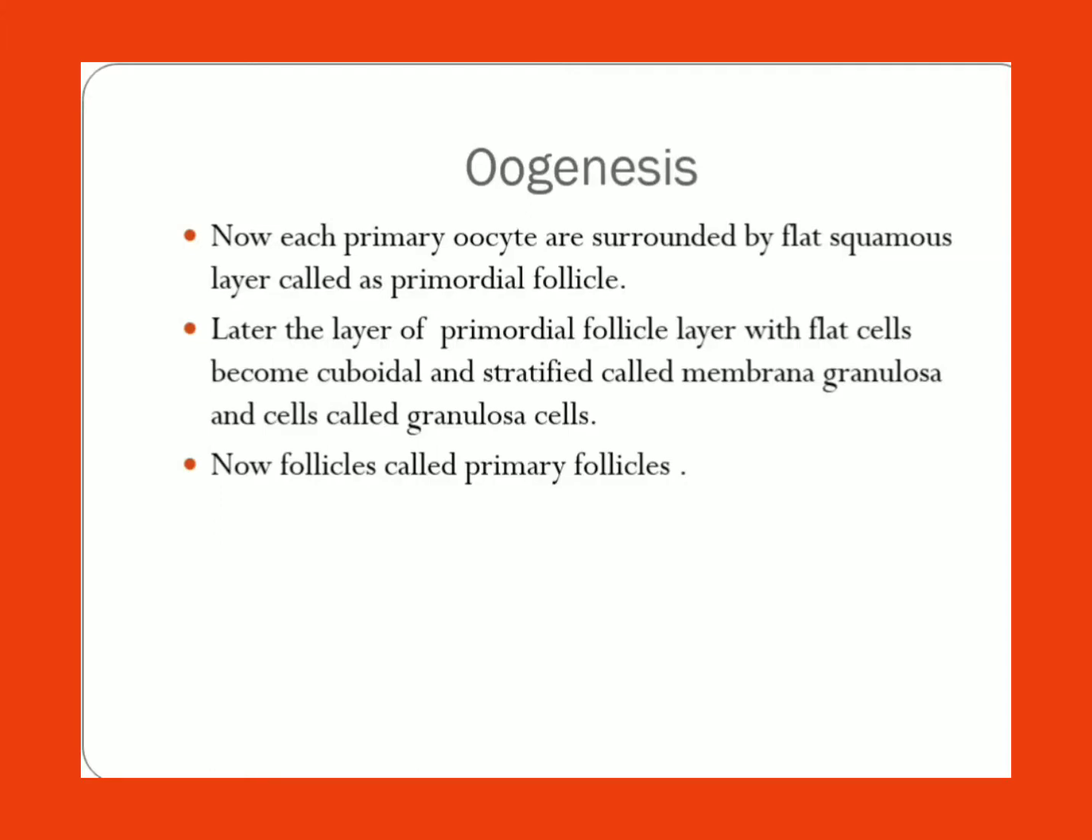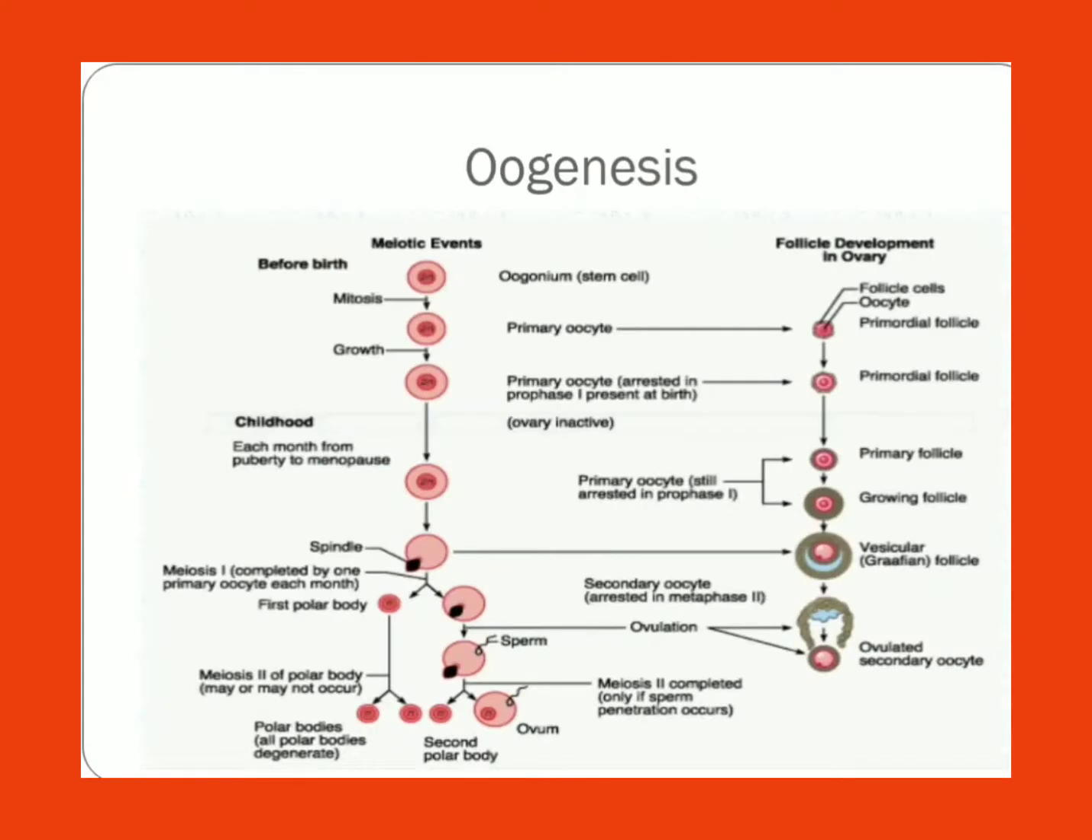So these primary oocytes are surrounded by a flat, that is squamous, layer called a primordial follicle. Now which are surrounded with this squamous layer? Oocytes called primordial follicles. Later, the layer of primordial follicle with flat cells will become cuboidal and stratified, and membrana granulosa we are calling, and the cells are called granulosa cells.